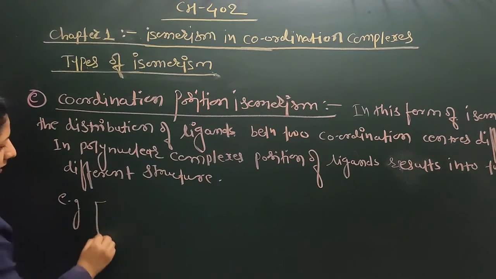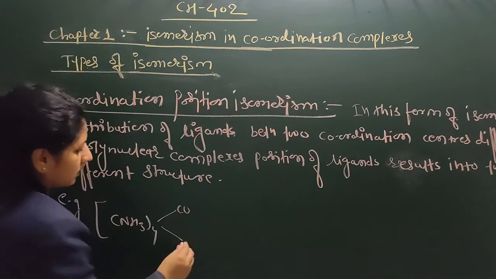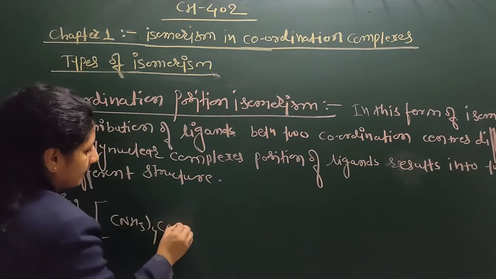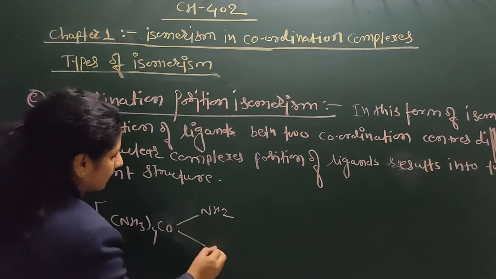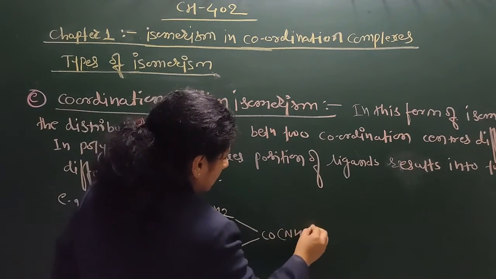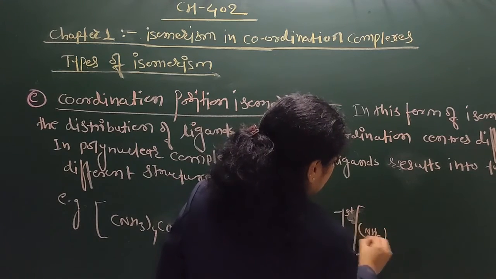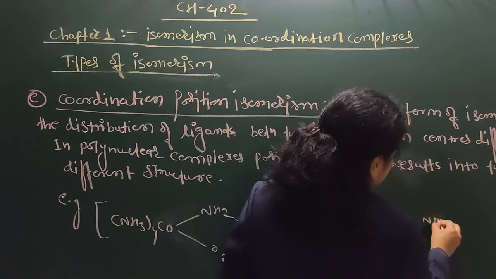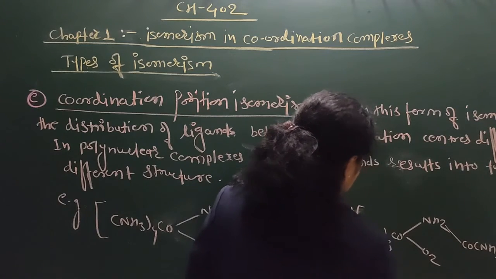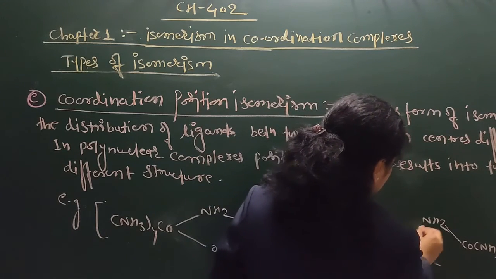For example, here take an example of tetraammine cobalt, with an O2 bridge, and again cobalt, with three NH3 groups, Cl, and CO.